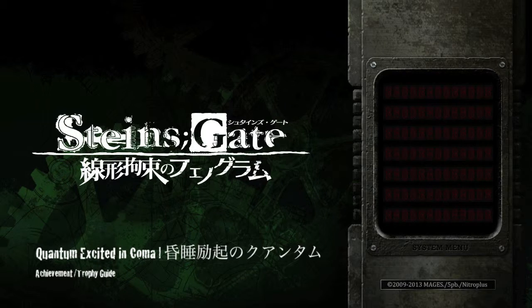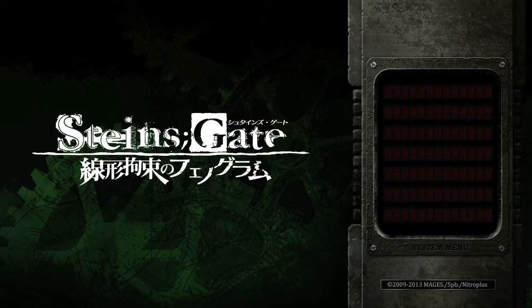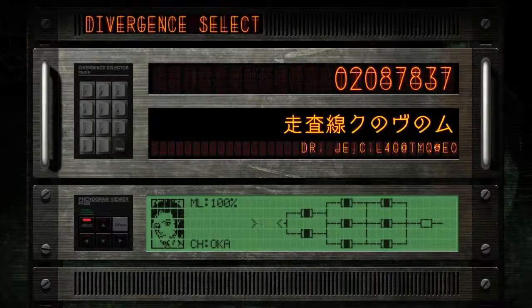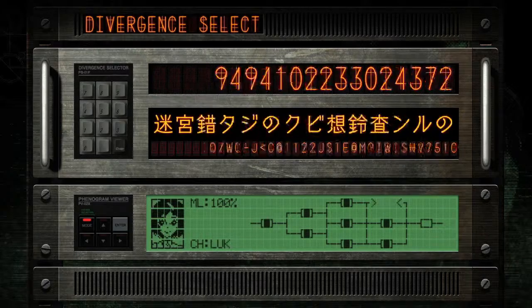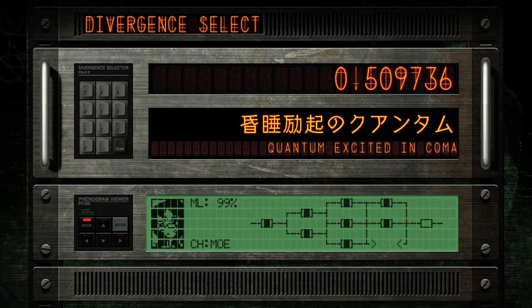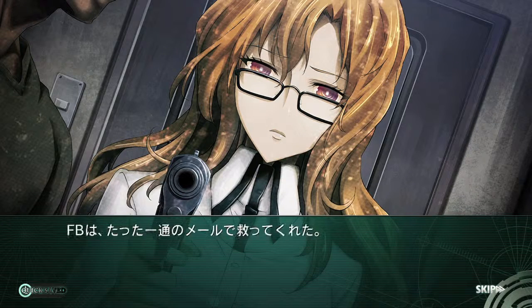Imports. Today we are back in Steins;Gate: Linear Bounded Phenogram and covering the super complicated Chapter 9, or the Moeka chapter. Getting 100% in this is super complicated, so pay attention to these little details and hopefully you won't mess up. But here we go.